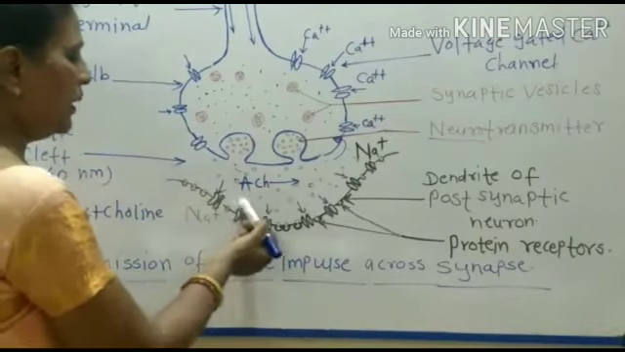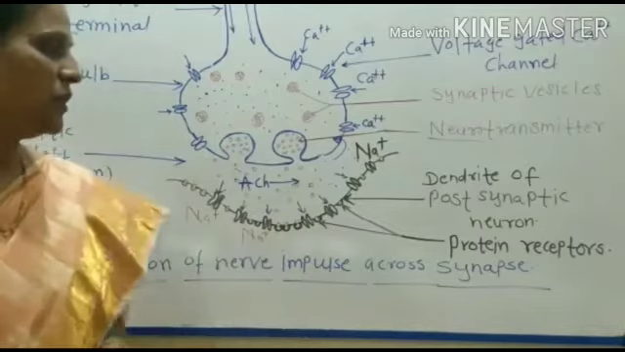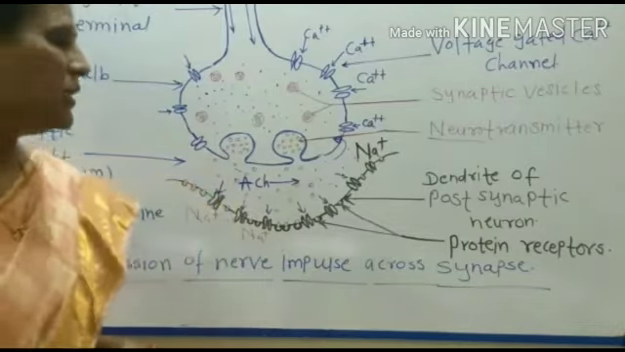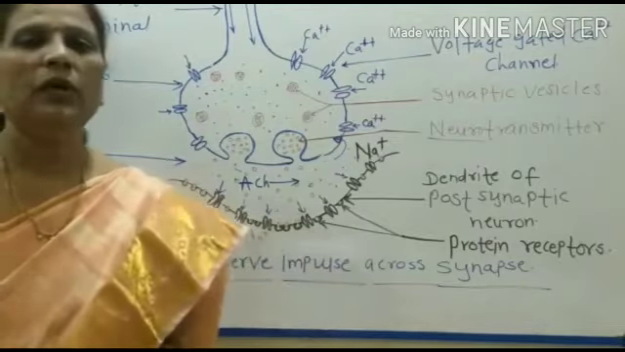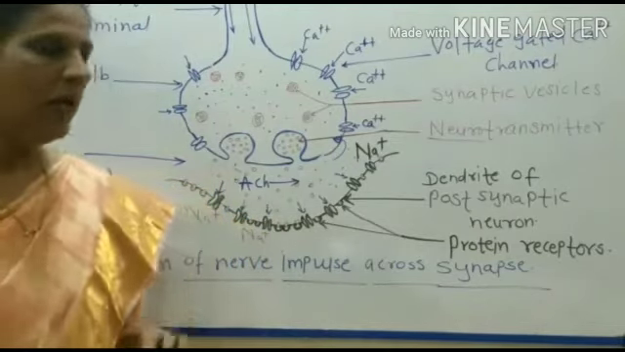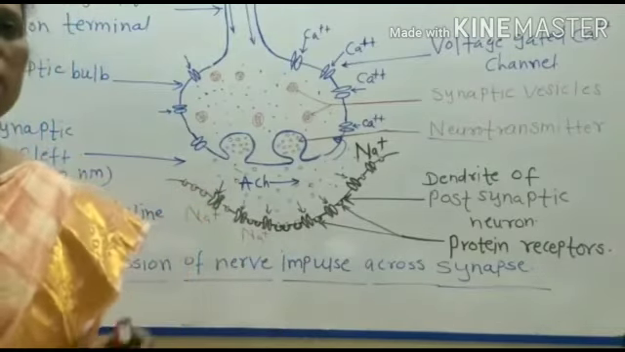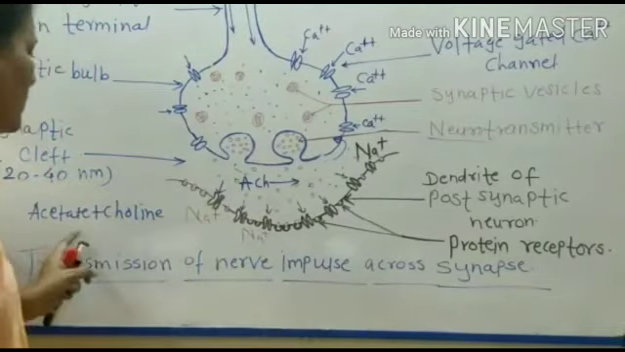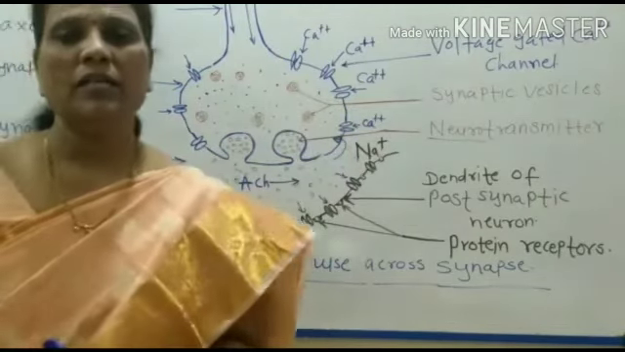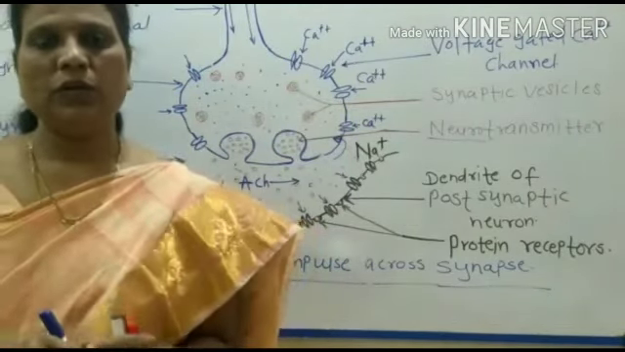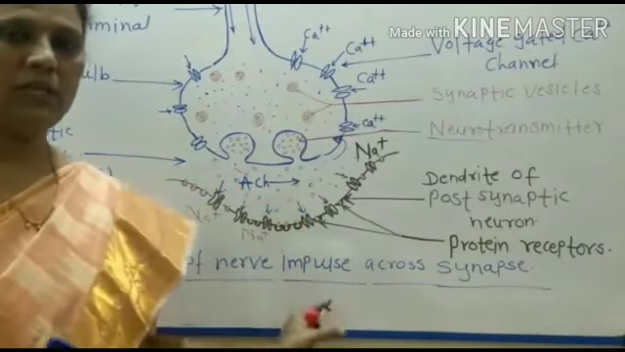The channels open, and sodium diffuses inside the postsynaptic neuron, and thus after transmission of impulse the postsynaptic neuron gets depolarized, and the acetylcholine is destroyed by the special enzyme acetylcholine esterase into acetate and choline, which are again reused to form acetylcholine. So here we have completed the transmission of impulse across the synapse.